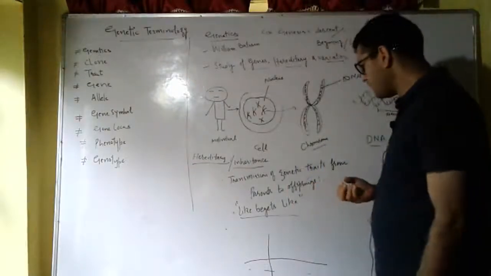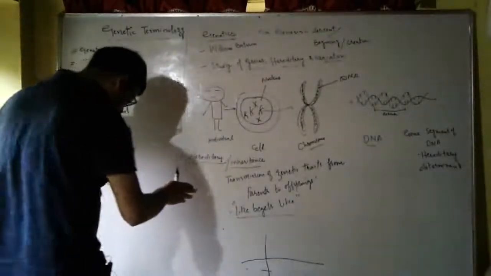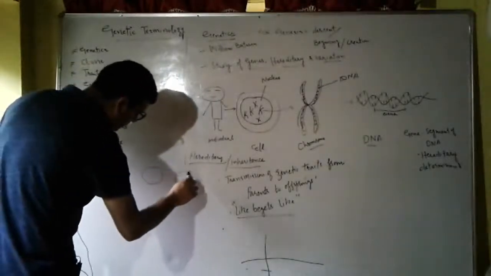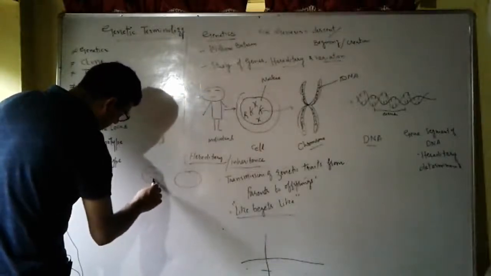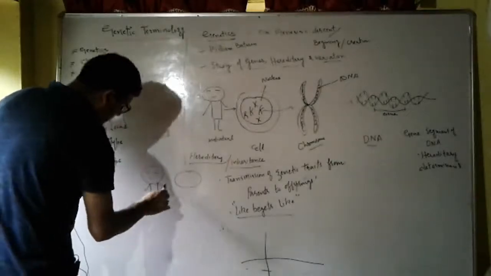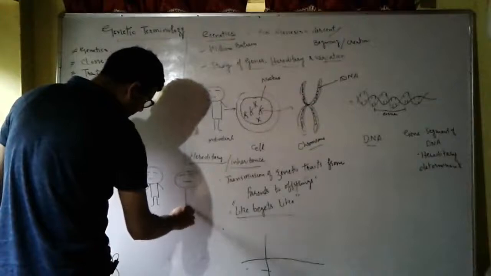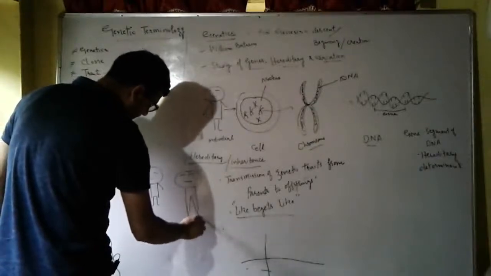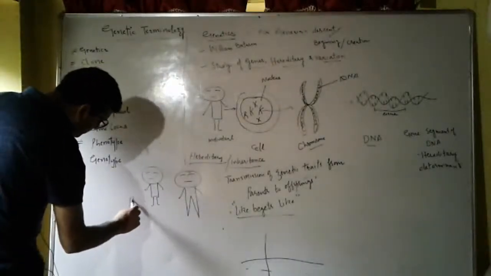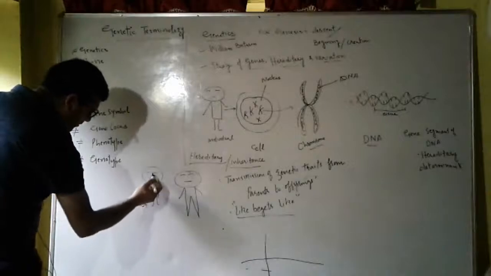So for example, we have got this. These are parents. This is the male parent.